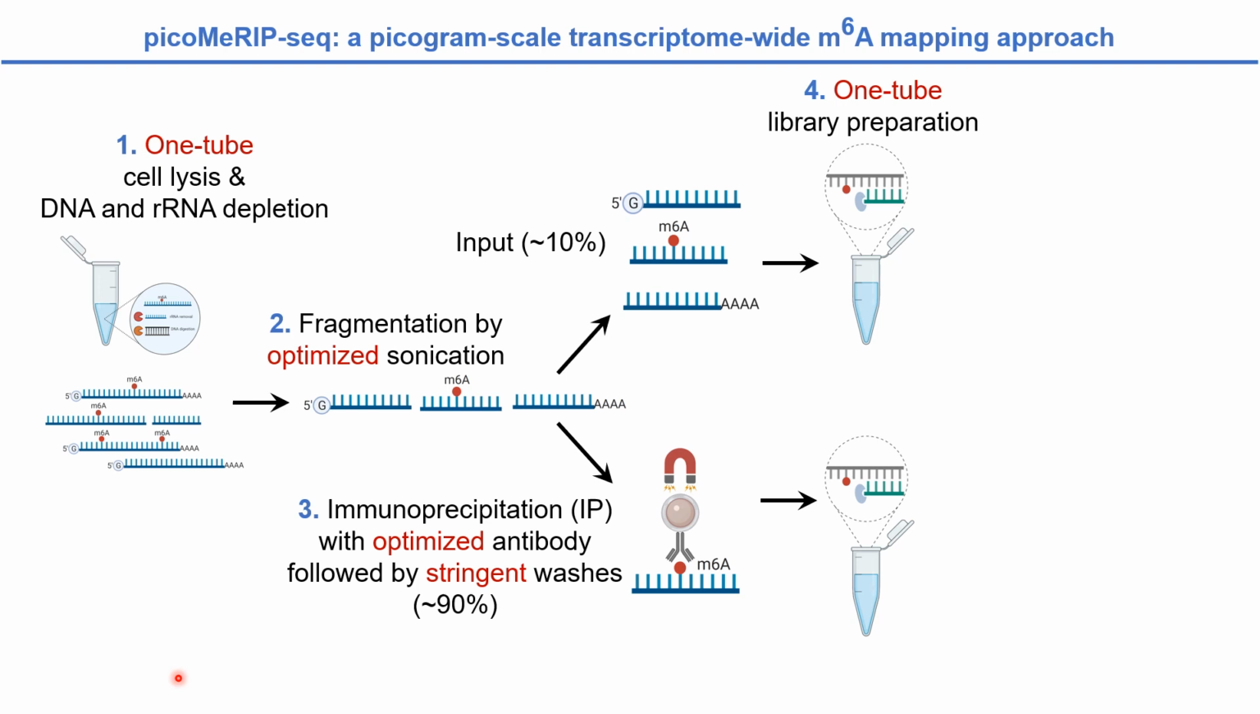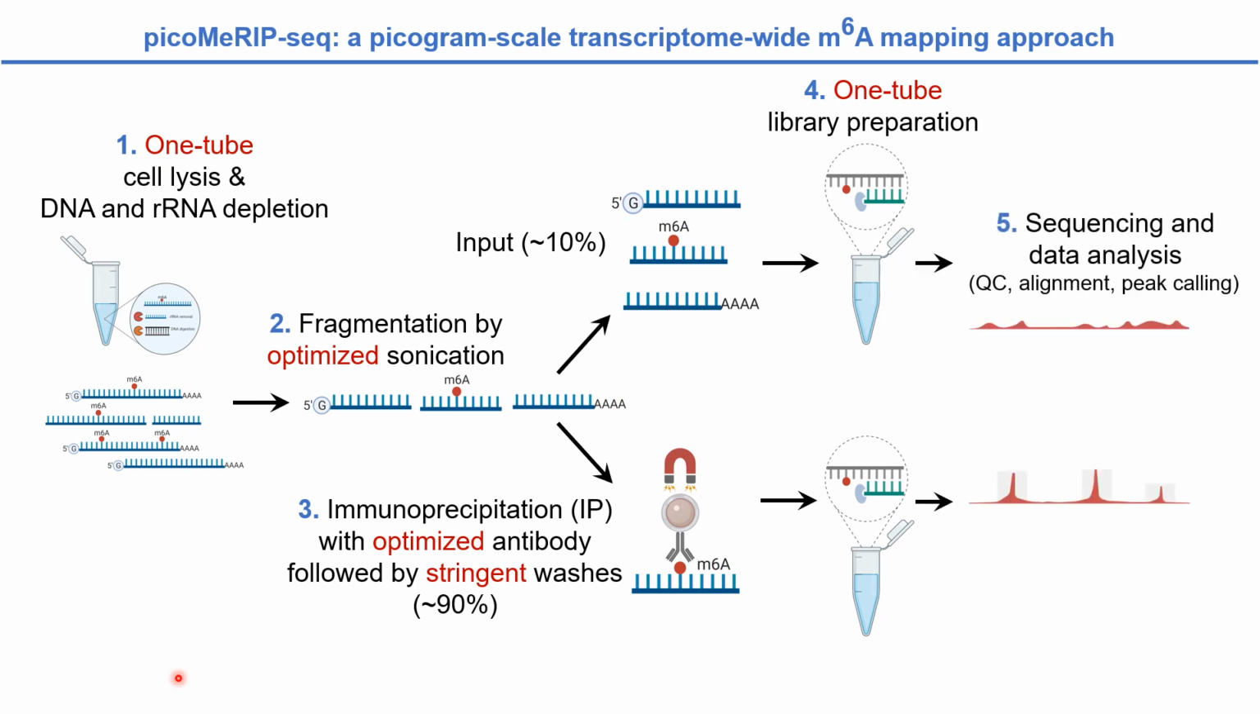Furthermore, one-tube sequencing library construction is performed for input and IP sample respectively. After Illumina sequencing, bioinformatics and data analysis are performed, including quality control, alignment, peak calling, and other downstream analysis.